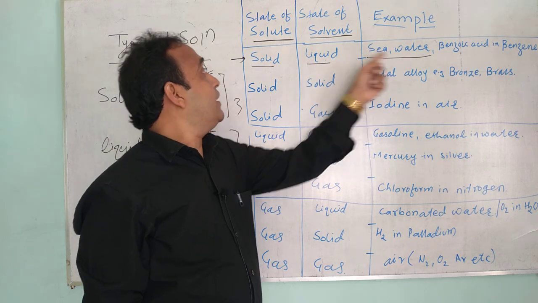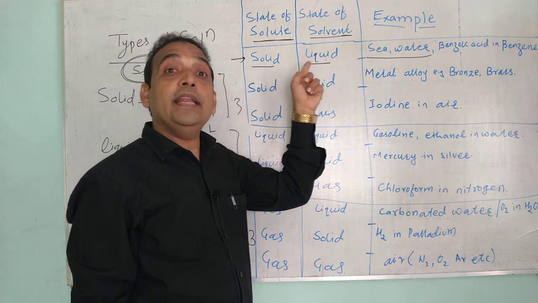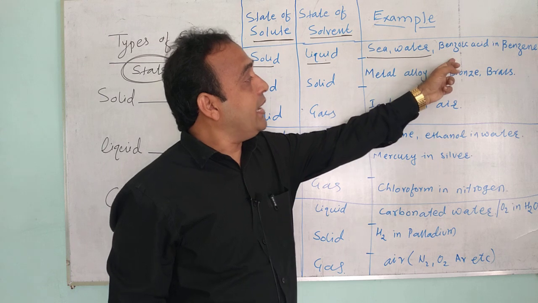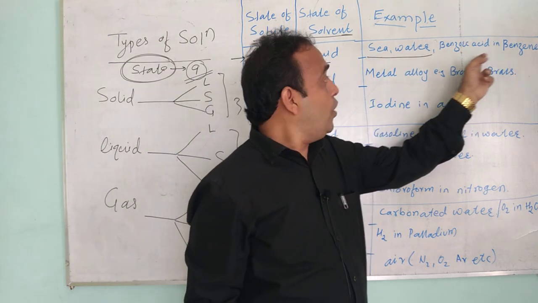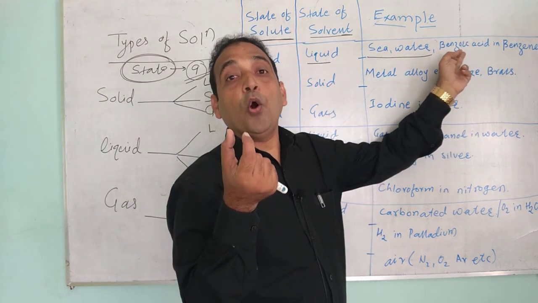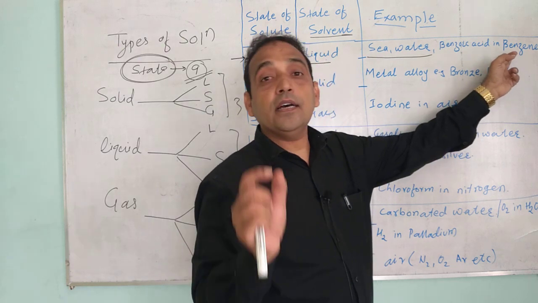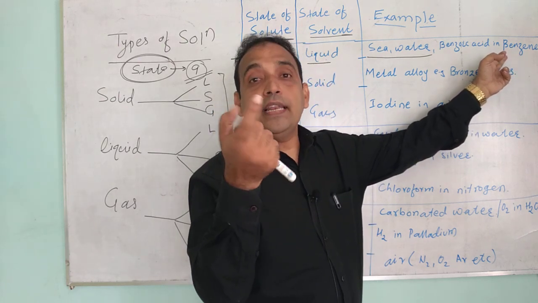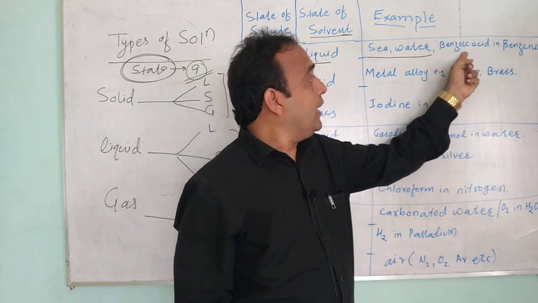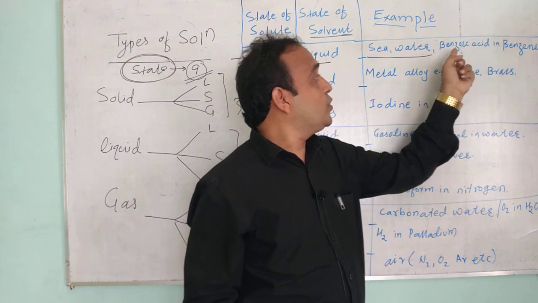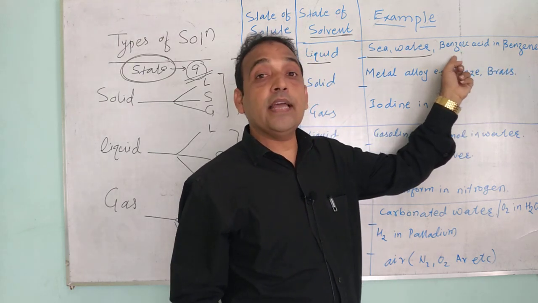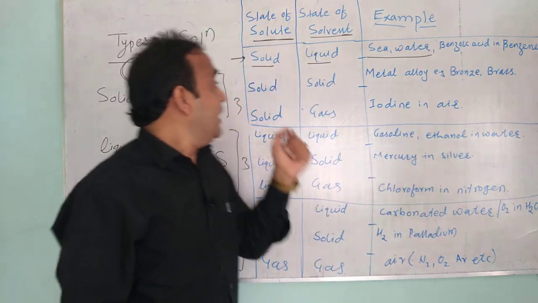So sea water is an example of solid in liquid. Benzoic acid in benzene: benzoic acid is a white powder, benzene is an organic solvent, a liquid. So benzoic acid in benzene is an example of solid in liquid.